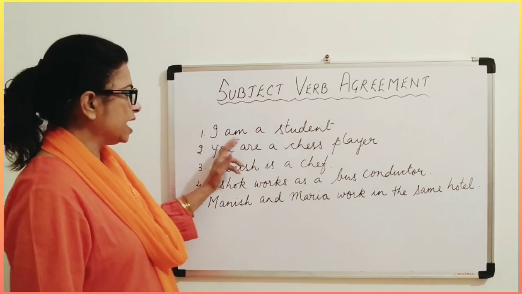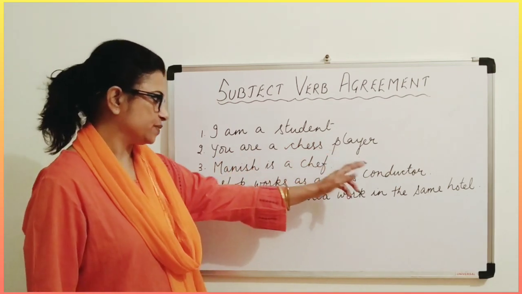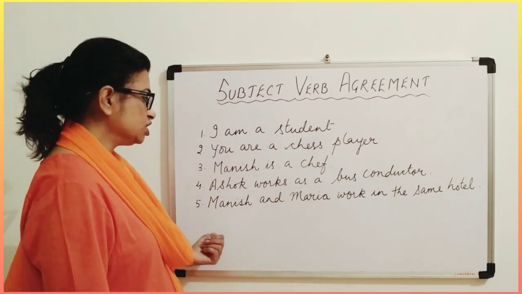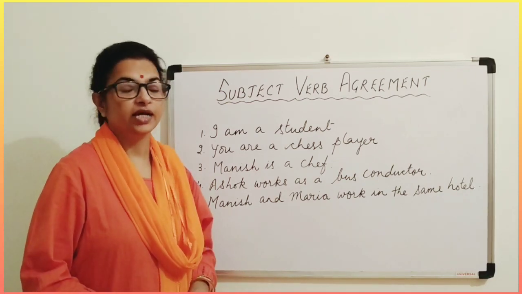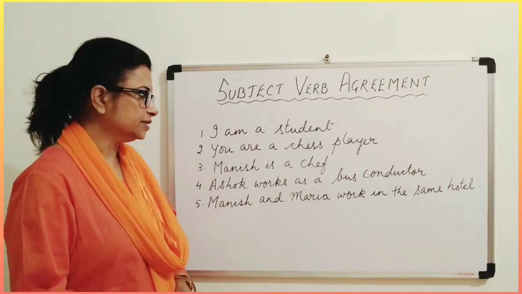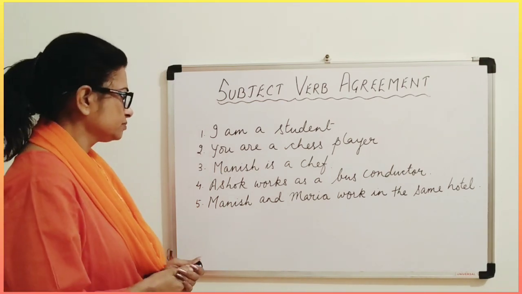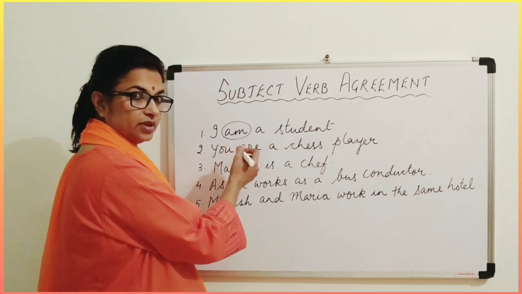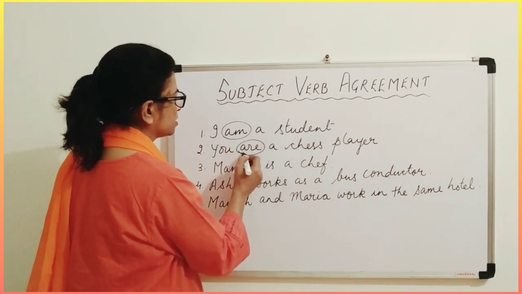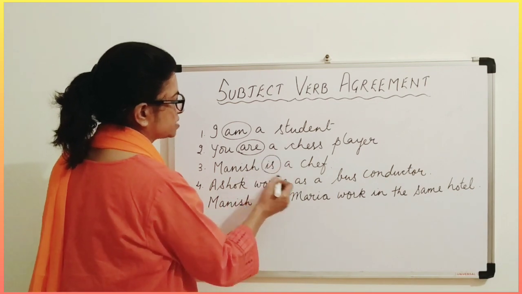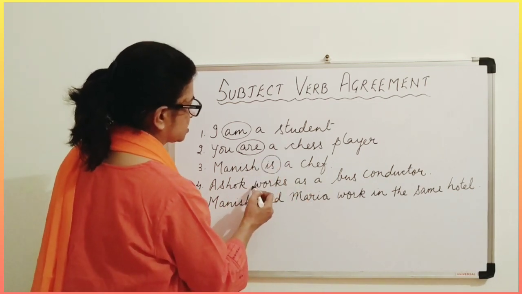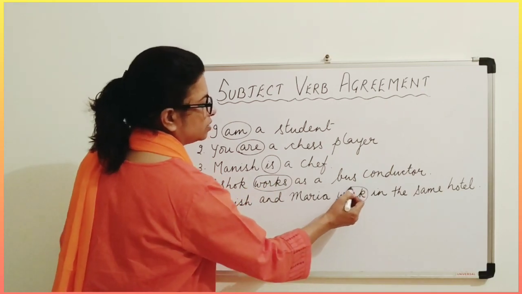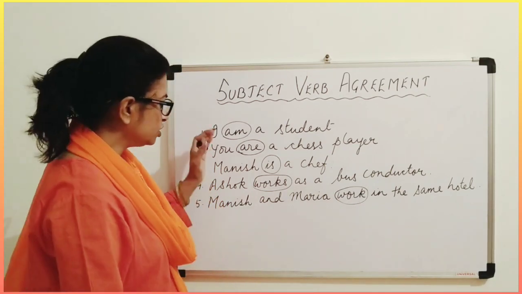The first one, I am a student. You are a chess player. Manish is a chef. Ashok works as a bus conductor. Manish and Maria work in the same hotel. Now let us underline or circle the verbs here first. So these are the verbs. I am, so these are be forms of the verb, isn't it? Are, be form of the verb. Is. Ashok works. Manish and Maria work. So these are all your verbs.